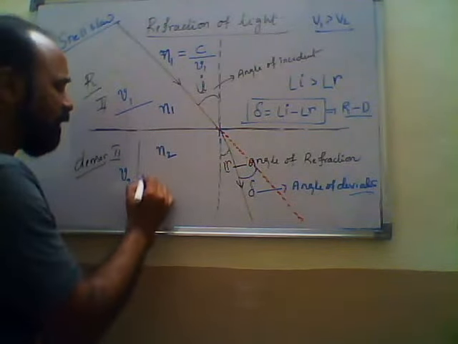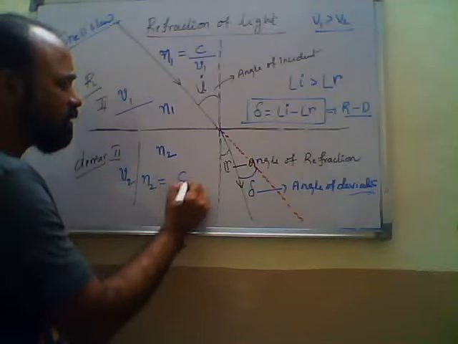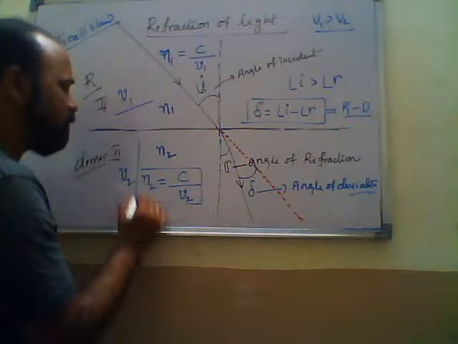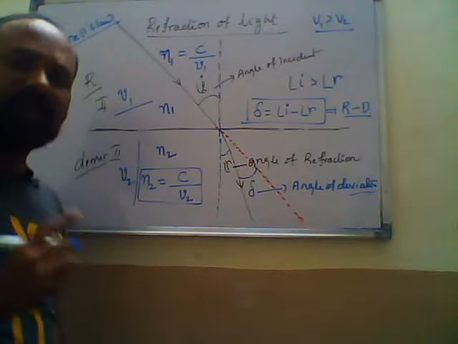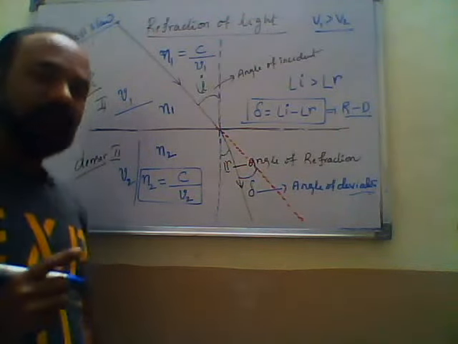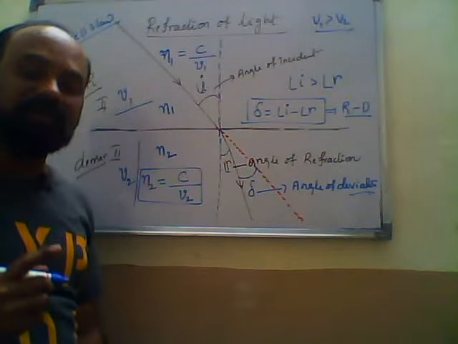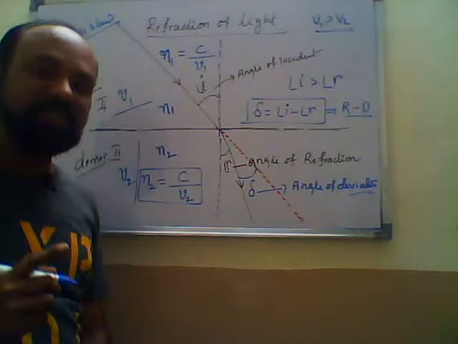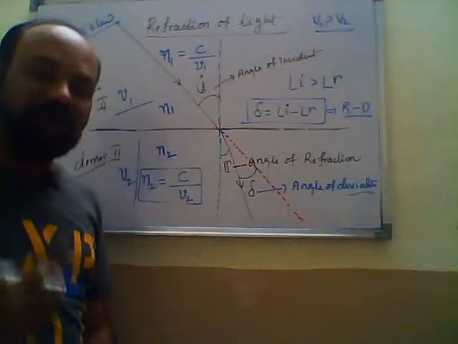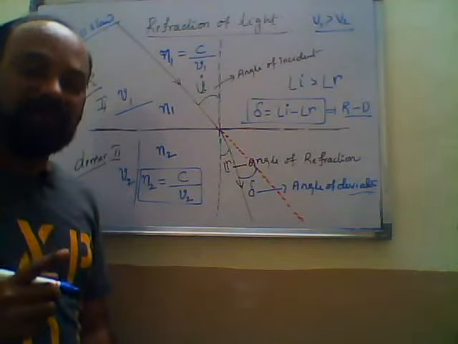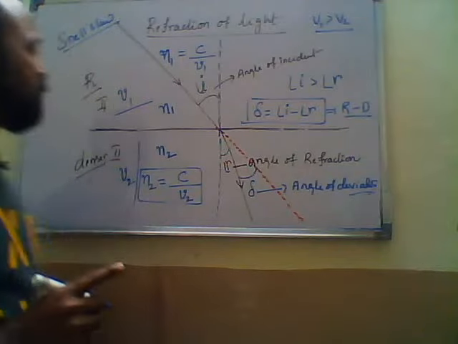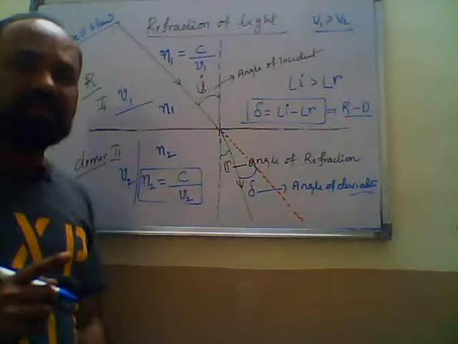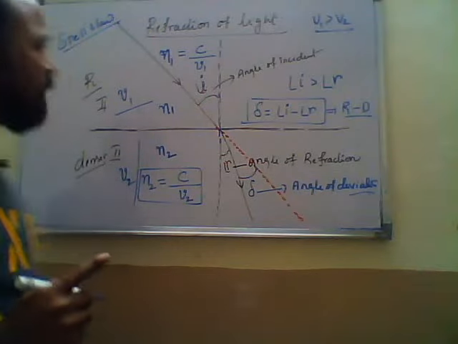Similarly, we can write n2: the speed of light in vacuum is c and the speed of light in the second medium is v2. So this is called the absolute refractive index of the given medium. We define it as the ratio between the speed of light in vacuum to the speed of light in the given medium. So n1 is c by v1, n2 is c by v2. Okay, I hope it is clear.